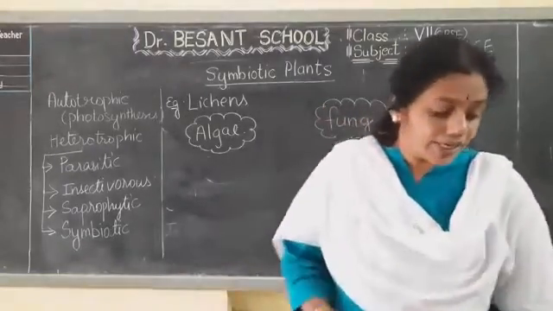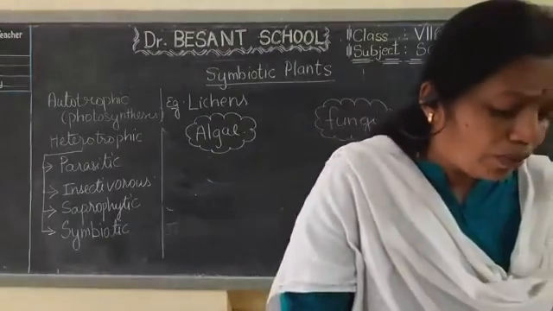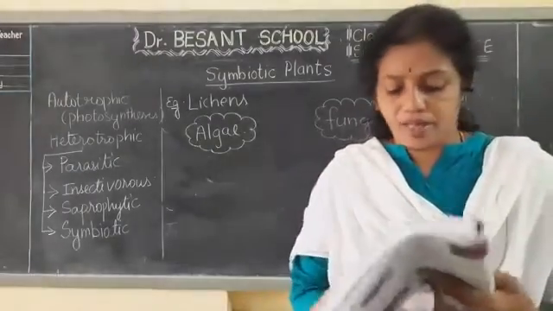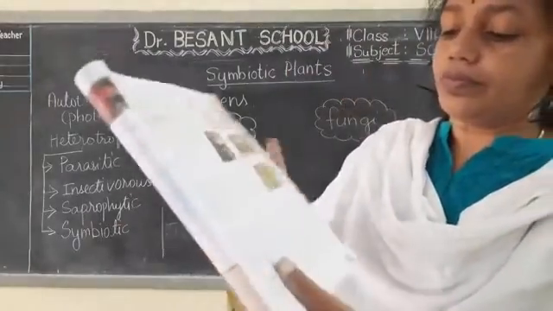Okay, see here in the textbook the picture has been given. Okay, can you see this?